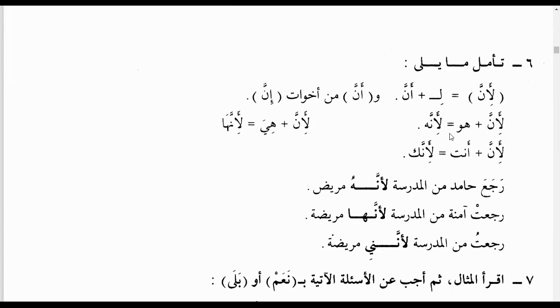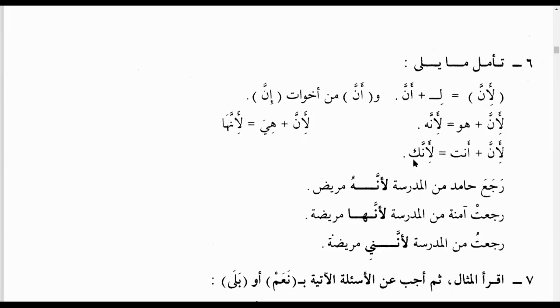Yes, huwa is marfu form and hu is mansub form. Okay, and we know that the noun, the subject after inna or from the sisters of inna must be mansub. So that's why it changed into li'annahu. Li'anna plus hu, huwa, it is li'annahu. And similarly, li'anna plus hiya will be li'annaha, and li'anna plus anta is li'annaka.